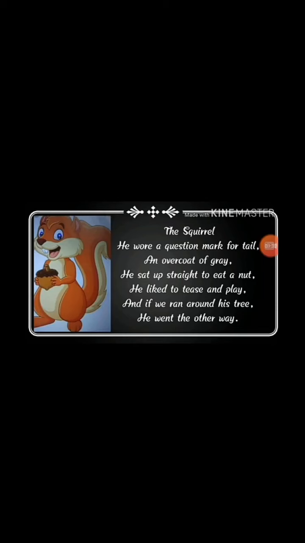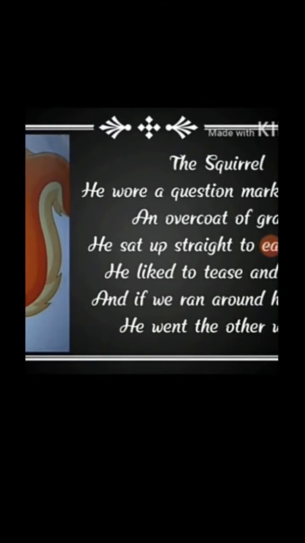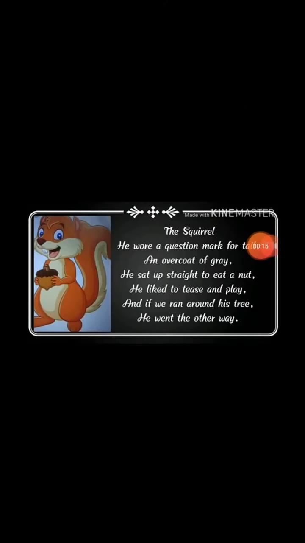Now we'll see the last two lines. And if he ran around his tree, he went the other way. In the last two lines, we find human traits, right? Because here the word he refers to the poet and his friends. The poet says that whenever the poet and his friends run behind the squirrel to play or catch, it runs away, right? Because as I told you earlier, they are very fun-loving animals. If anyone tries to catch it, it will change its way. Like this, the poem ends.